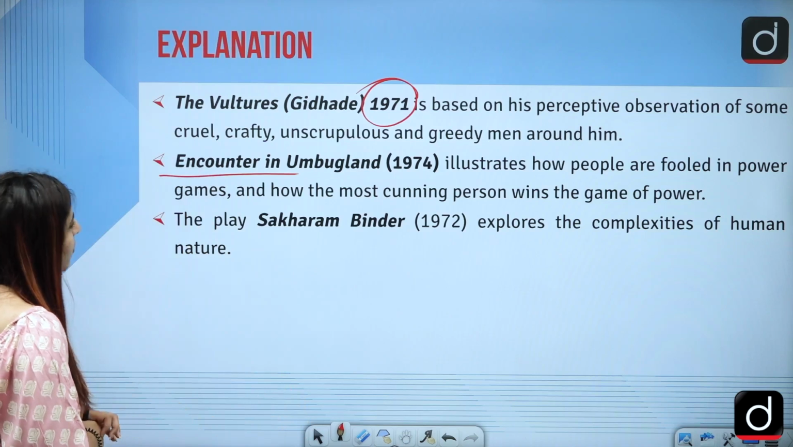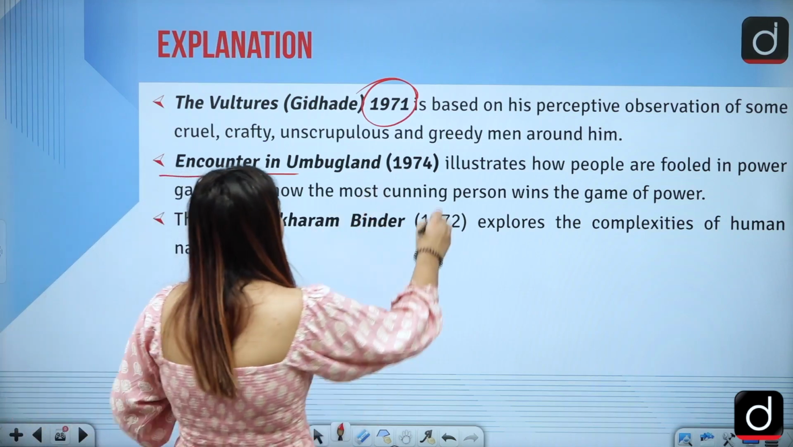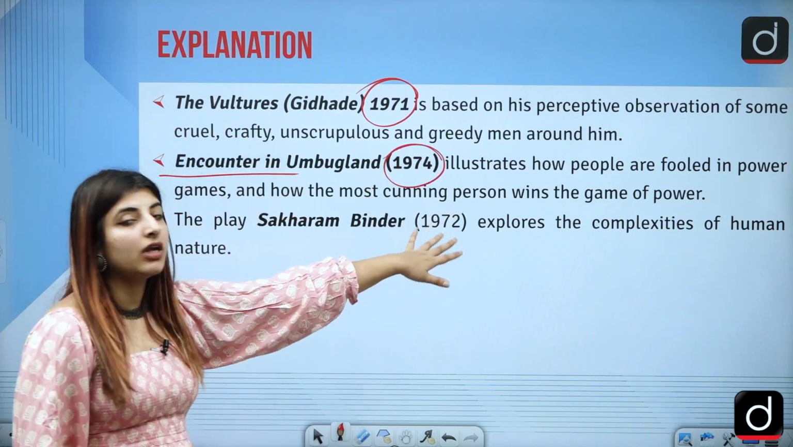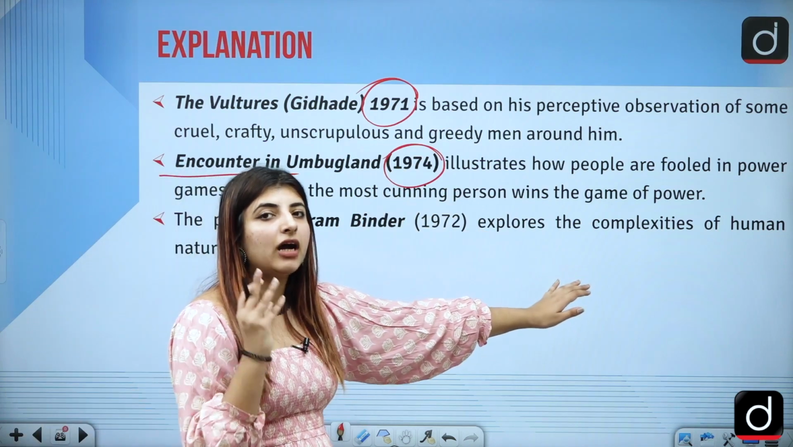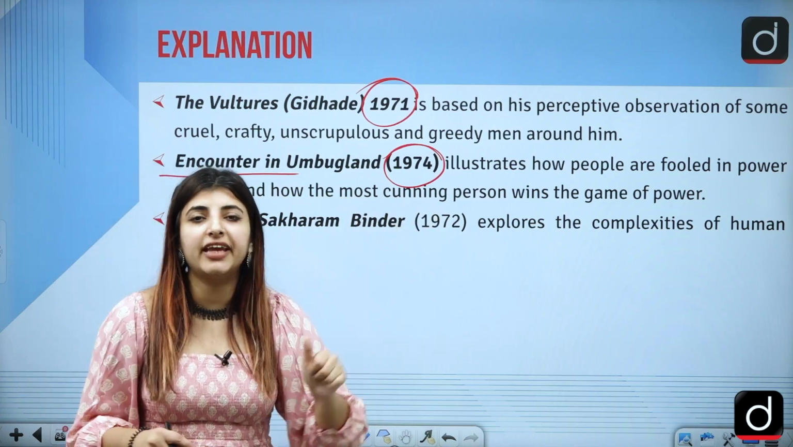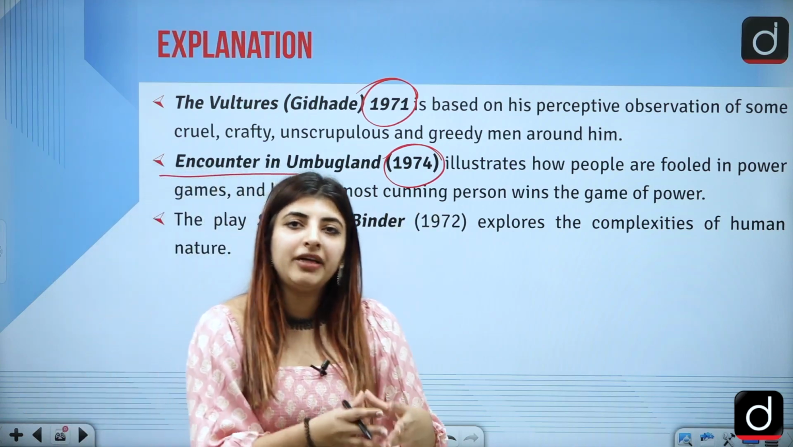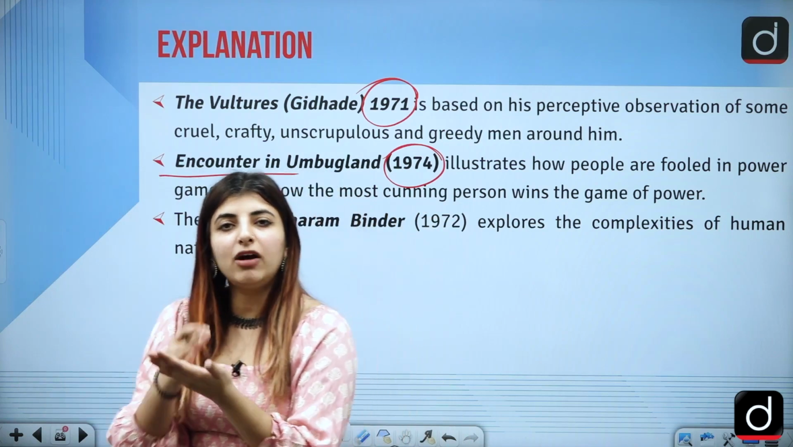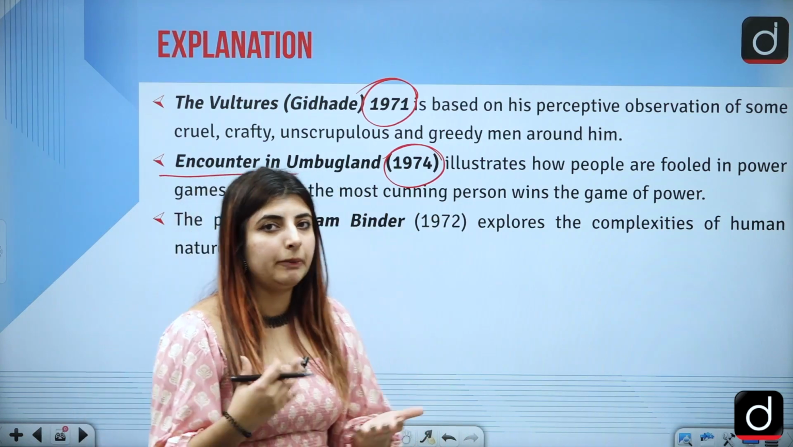Next is Encounter in Ombugland, which was published in the year 1974. It talks about how people are fooled in power games and how the most cunning person wins the game of power, and how media also plays a role in fooling people around.